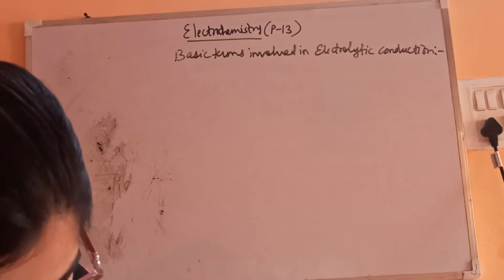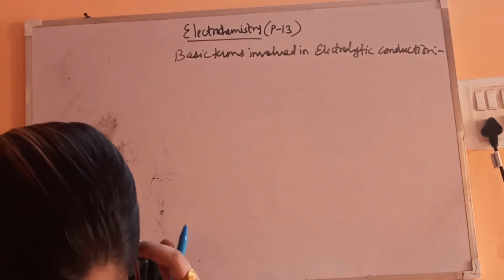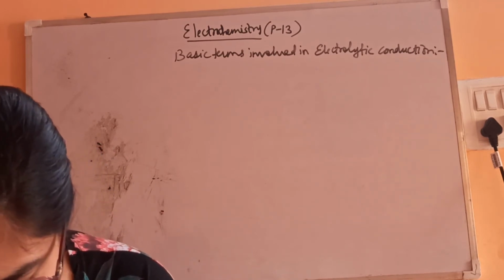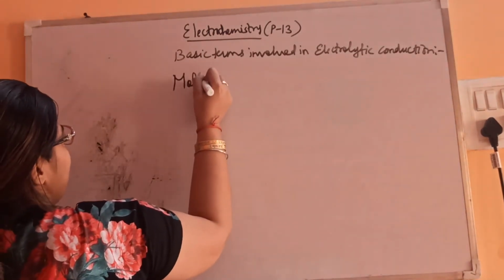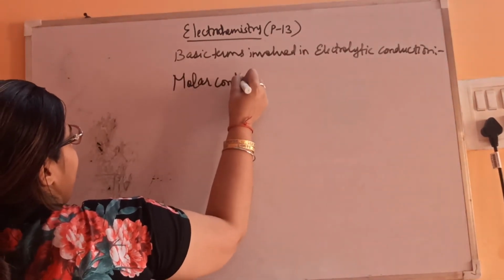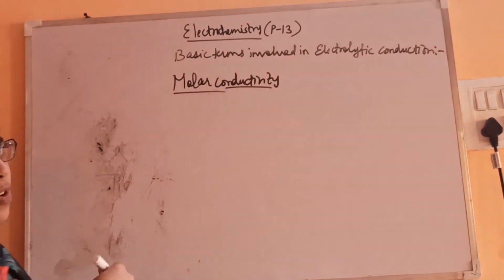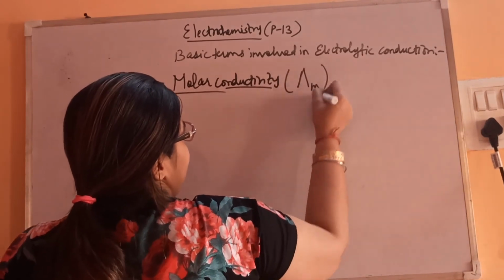Relationships also we have seen. Okay. So the last term is your molar conductivity. Conductivity we have seen. So molar conductivity, as we are using the term molar, it is for 1 mole. It's obvious.